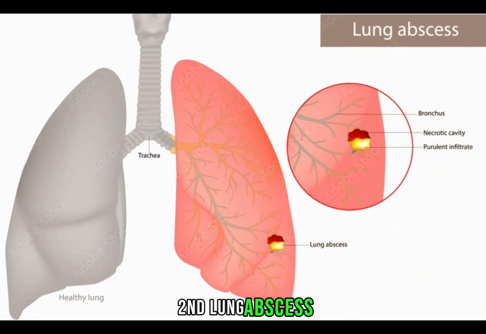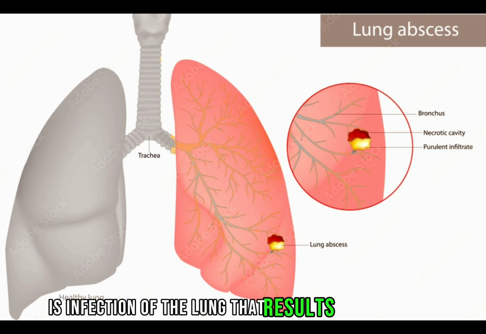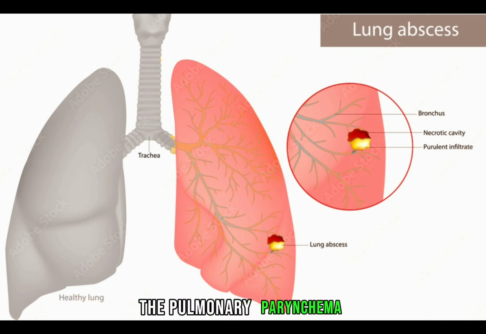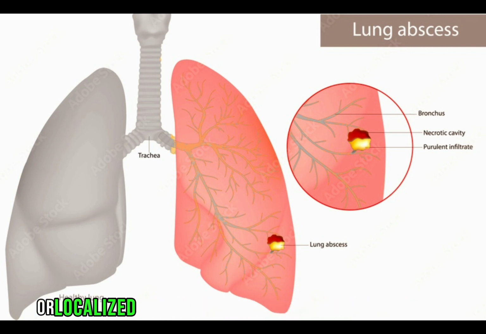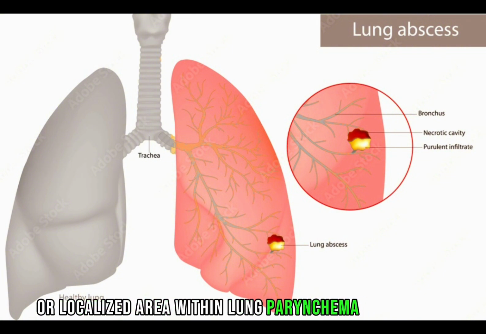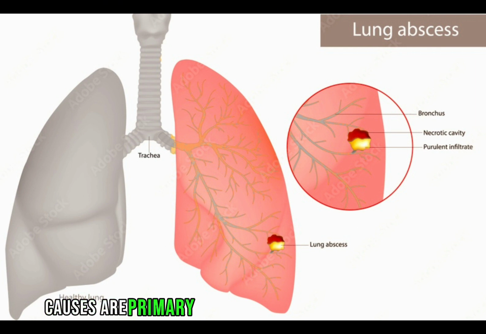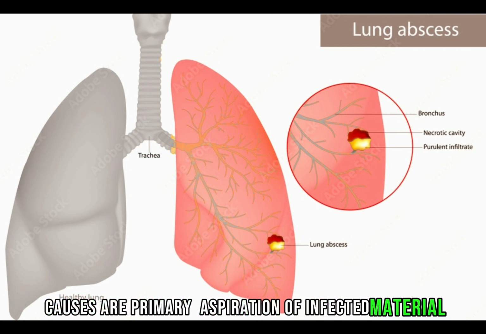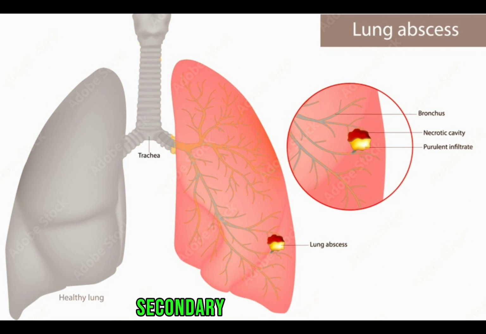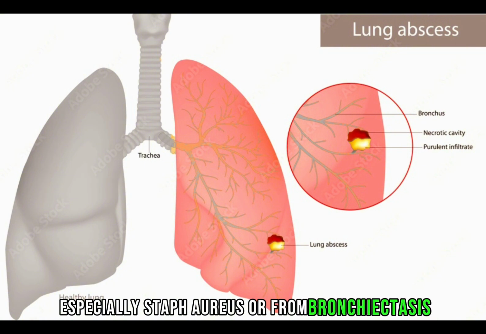Second, lung abscess is infection of the lung that results in necrosis of the pulmonary parenchyma, a localized area within the lung parenchyma of necrosis, suppuration, and cavity formation. Causes are, primary, aspiration of infected material from the oropharynx. Secondary, from pneumonia, especially Staph aureus, or from bronchiectasis.